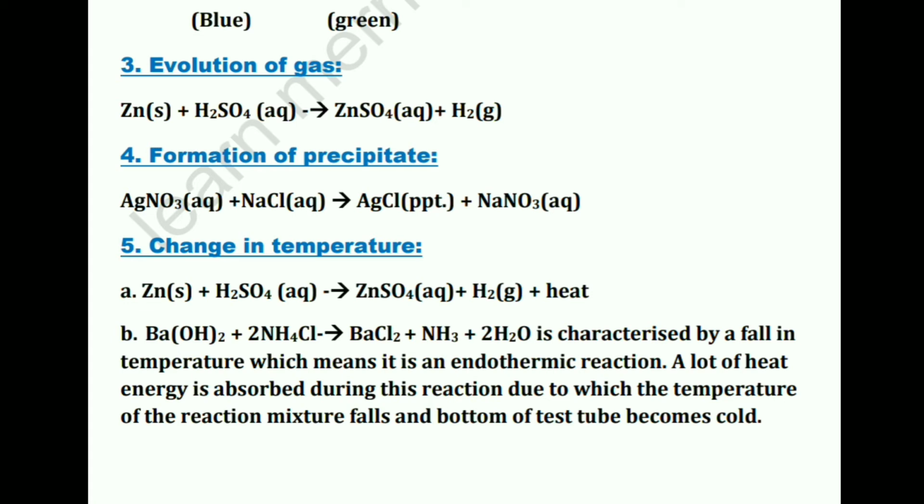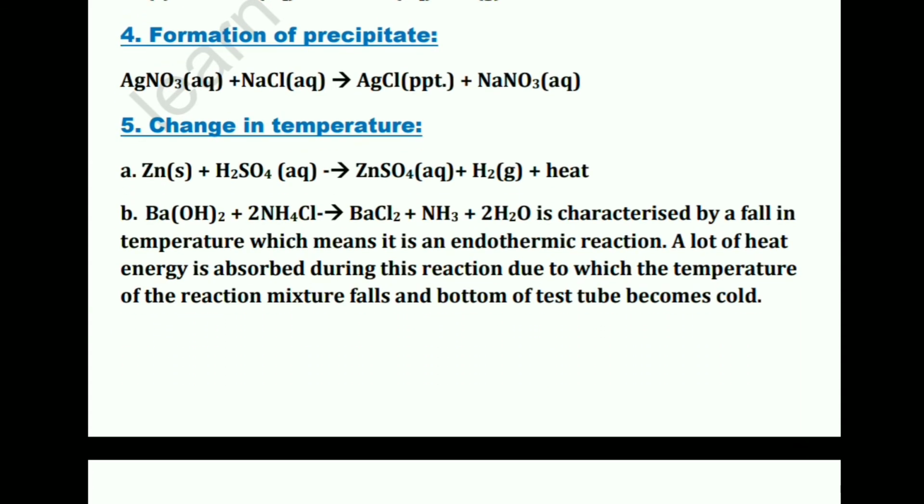So it will not dissolve. For example, when you react silver nitrate solution with sodium chloride, both of them are aqueous, meaning silver nitrate and NaCl both dissolve in water. But when you react them, they give silver chloride, which is a precipitate, meaning it does not dissolve in water. Also, sodium nitrate, which dissolves in water, but you are getting a precipitate. So if a precipitate is being formed, then also you can consider it as a chemical reaction.